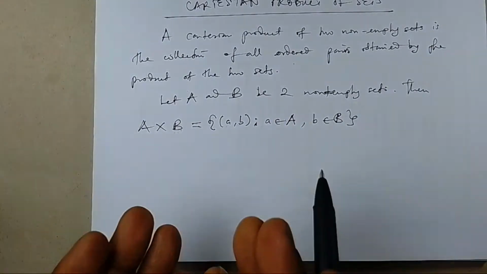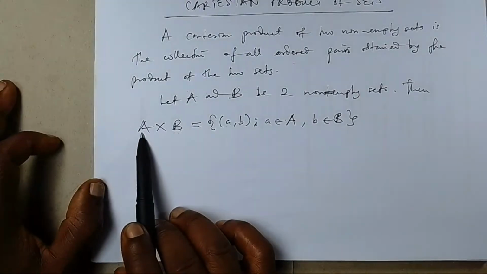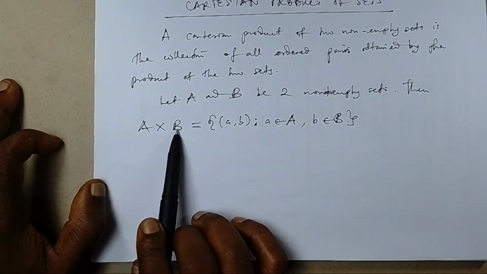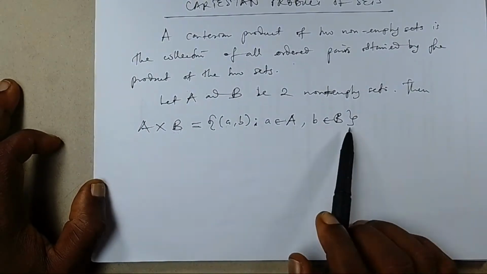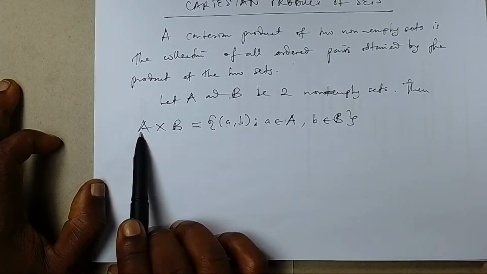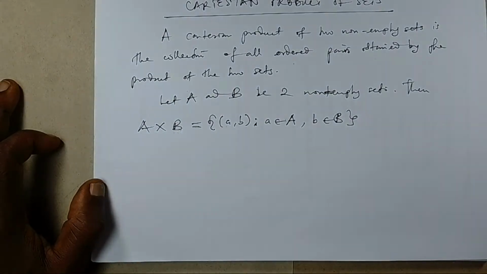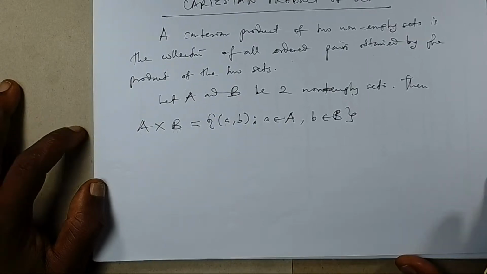So all ordered pairs, starting with taking elements from the first and pairing with elements of the second, provided the first element is from the first set and the second element is from the second set, is called a Cartesian product.